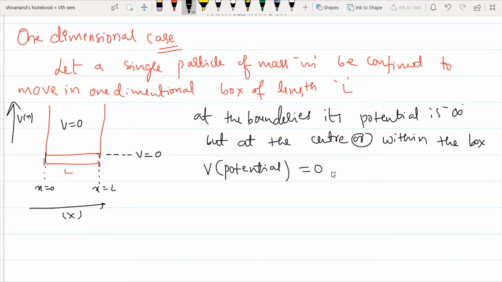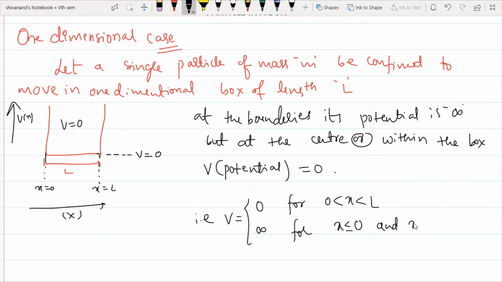We write that condition as V is equal to 0 for x greater than 0 and less than L, and V is equal to infinity for x less than or equal to 0 and x greater than or equal to L, because beyond the length L the potential is also infinite.